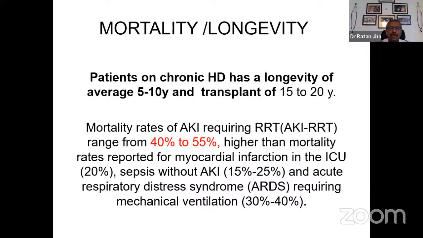So when we talk about dialysis, the first question that comes to anybody's mind is how long the person will live on dialysis, or what is the mortality rate in dialysis. What is shown in this slide is that patients who are on chronic hemodialysis have an average longevity of 5 to 10 years, depending on many factors. And if you compare this with other forms of therapy offered to such patients, a renal transplant, the longevity is to the tune of 15 to 20 years, depending on various factors. So dialysis also gives a good kind of longevity, but the best longevity is seen in patients who do well on transplant or renal transplant.